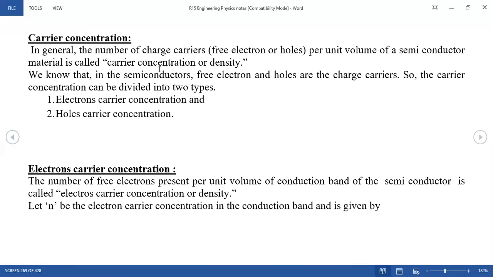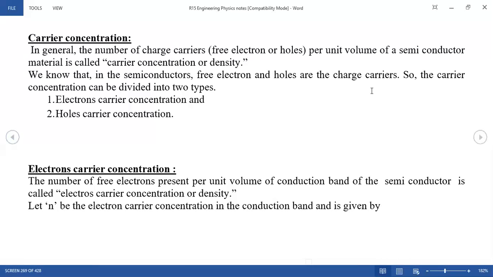In general, the number of charge carriers, that is, whether it is electrons or holes in a semiconductor, these are called charge carriers. The number per unit area or unit volume of a semiconductor is called carrier concentration, or in other words, density. We know that in semiconductors, free electrons and holes are charge carriers, so the charge carrier concentration can be divided into two types.